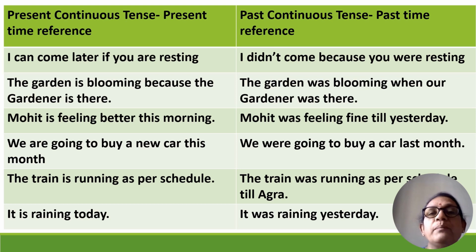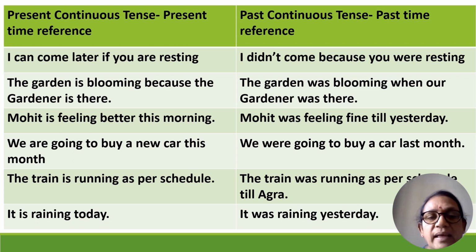"Mohit is feeling better this morning." This morning. Present time reference. So "is feeling." "Mohit was feeling fine till yesterday." Till yesterday. Past time reference. So "was feeling fine." "We are going to buy a new car this month." This month. Present time reference. So "are going to buy." "We were going to buy a car last month." Last month. Past. So "were going to buy."